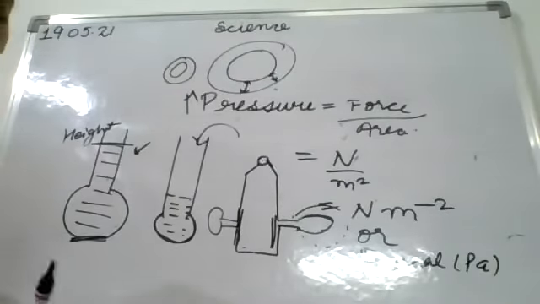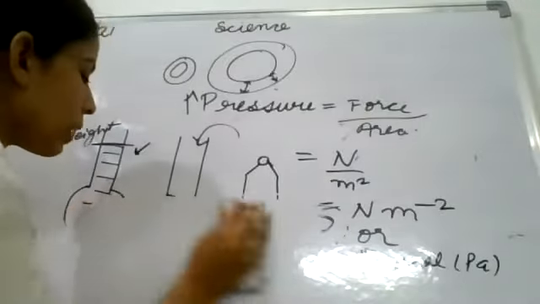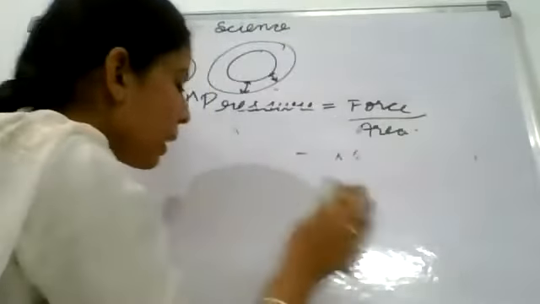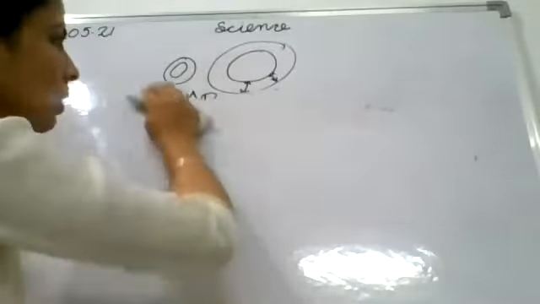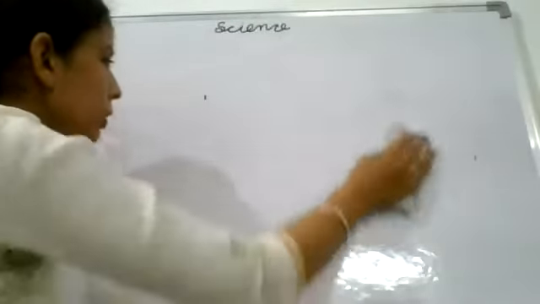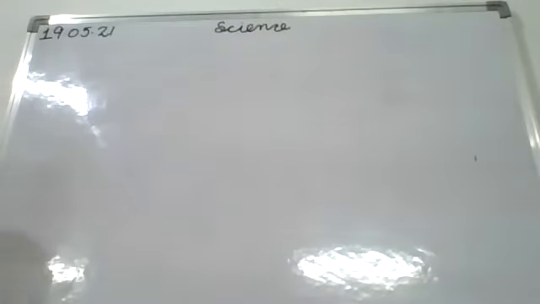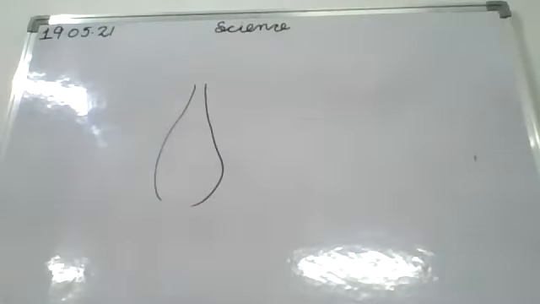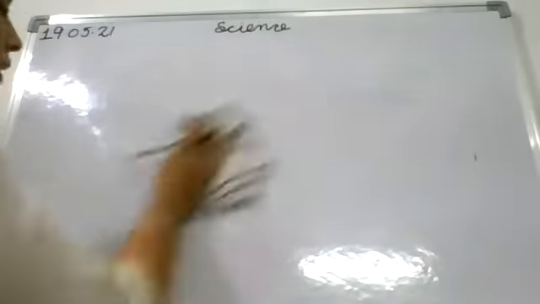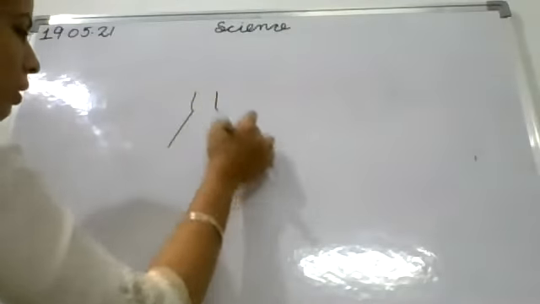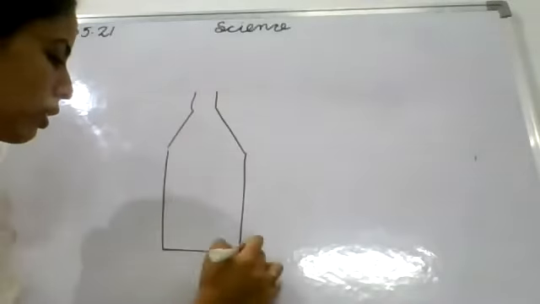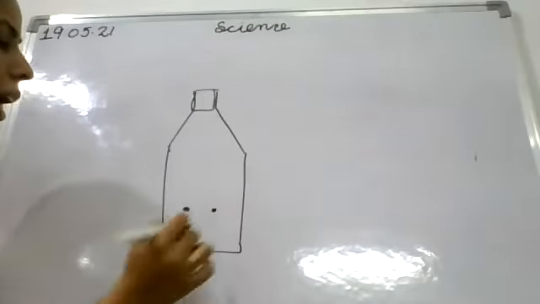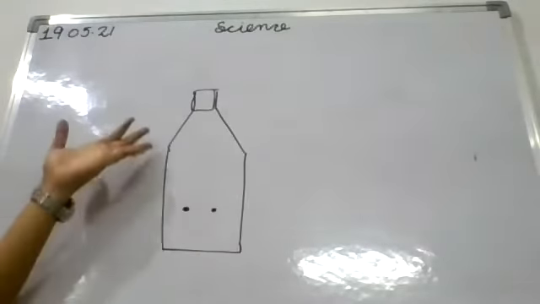And in the next activity, we will take another empty plastic bottle and pass 2 or 3 holes. We can pass more than 3 also, in different directions. Suppose it is an empty bottle, and I have passed 2 holes at the same height, one on the other side.